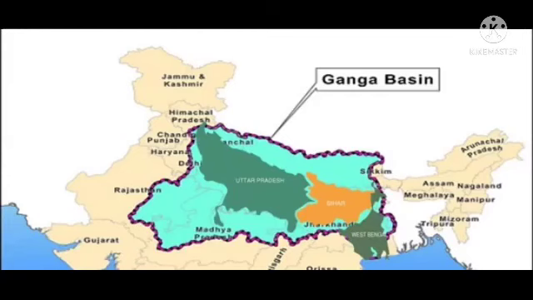Okay children, let's talk about the Ganga basin. The Ganga originates from the Gangotri glacier in the Himalayas. Compared to the remaining rivers, the Ganga is the most important river of the northern plains. It flows very swiftly down the mountains and is fed by tributaries such as the Alaknanda, Mandakini and Bhagirathi.